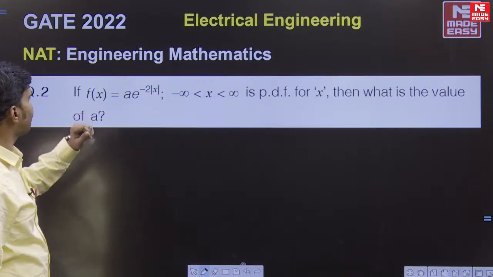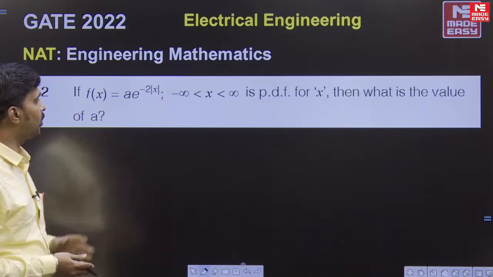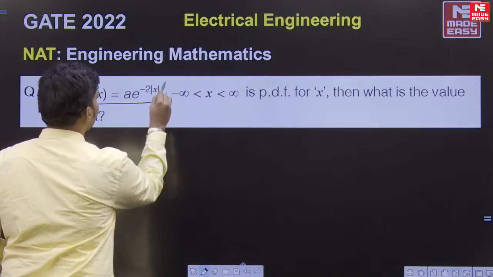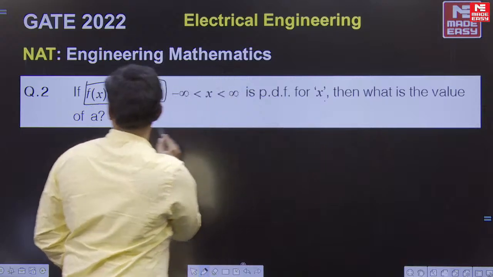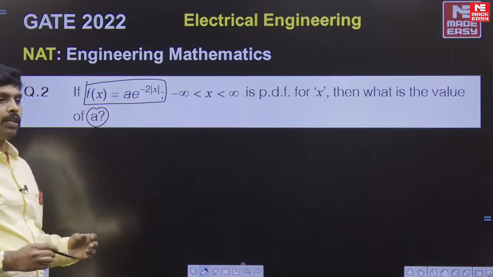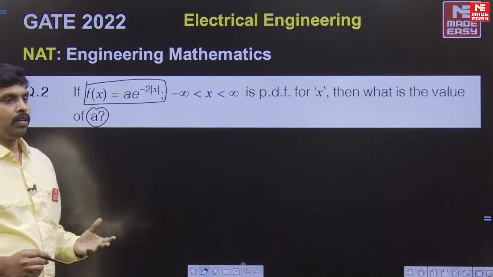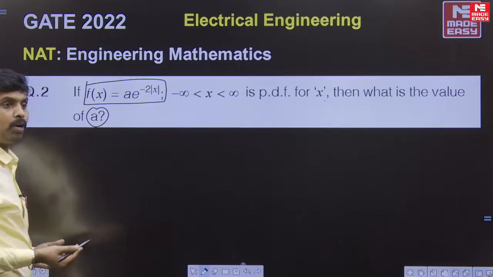That is f of x. It is a random variable question on the probability side. It is said that f of x is a PDF for x. Then what is the value of this constant a? To find the constants in the PDF, the basic condition we use is that the total probability is equal to 1.